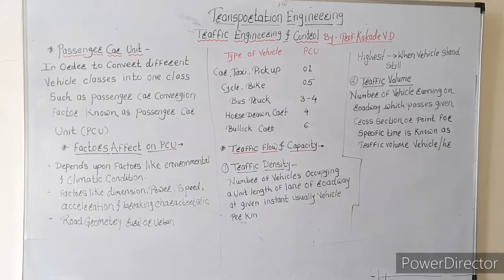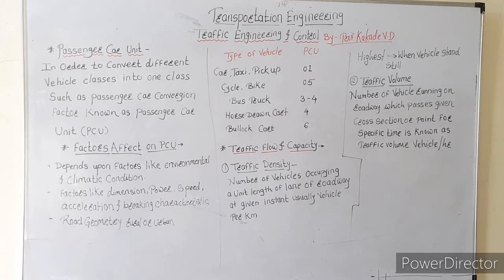So in simple language, passenger car unit is the one criterion where we convert other types of vehicles with respect to the passenger car. Here the standard is the passenger car, and with reference to that we convert the different types of vehicles into that particular unit.